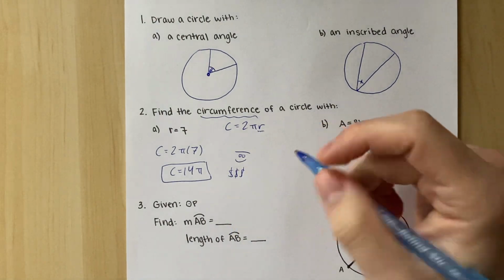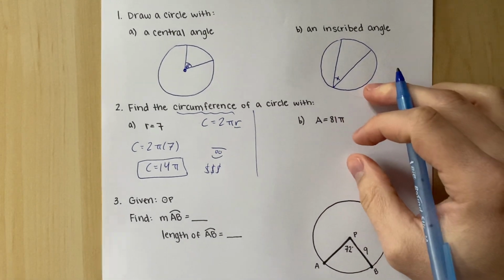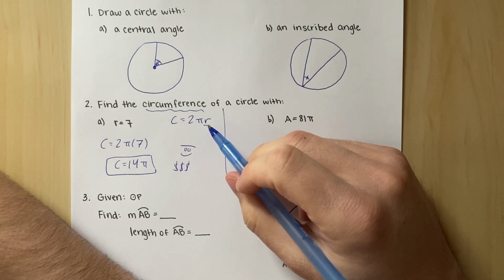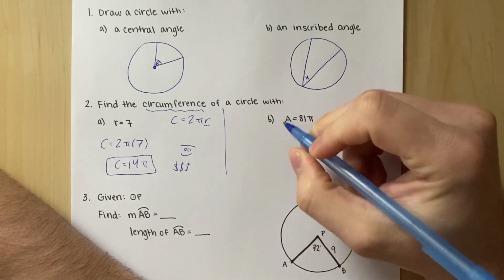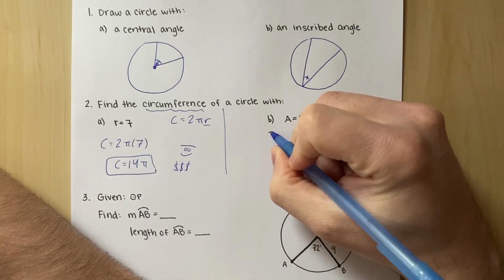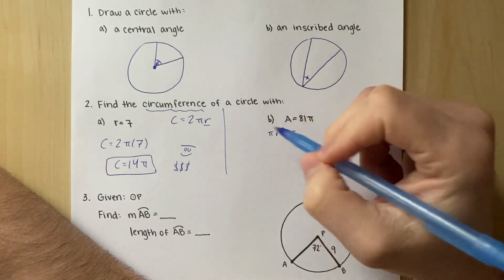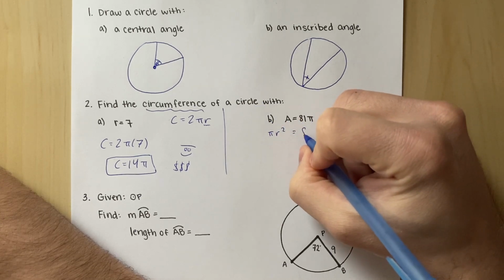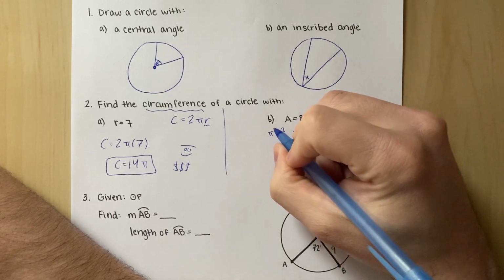But in the case where I don't give you the radius, that makes it a little more confusing. So just remember, if I want circumference, I need the radius. That doesn't give me it, so I have to find it. Remember, the formula for area is pi r squared. There's only two big formulas you got to remember, and they're both baby little ones. So we set up our equation, and then this will help us find r.